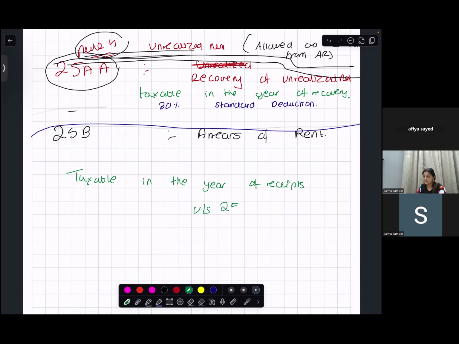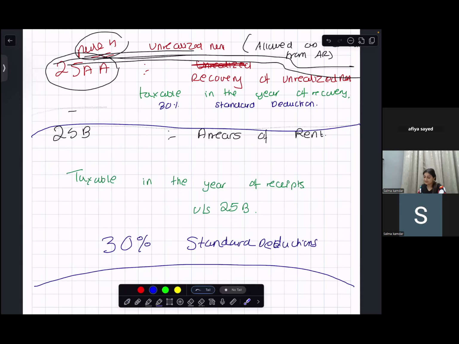You're going to pay tax in the year of receipts under section 25B, and you are going to be given what? 30% of standard deduction. 30% of standard deduction would also be given for recovery of unrealized rent and would also be given for arrears of rent.